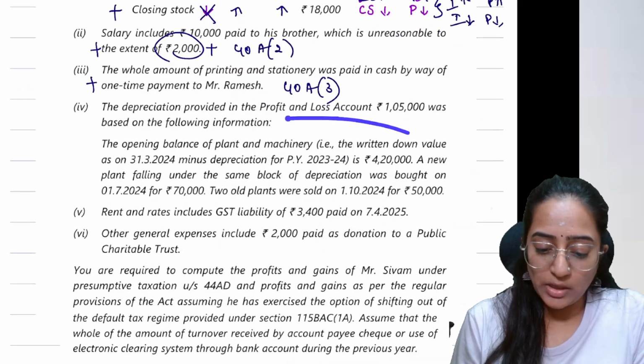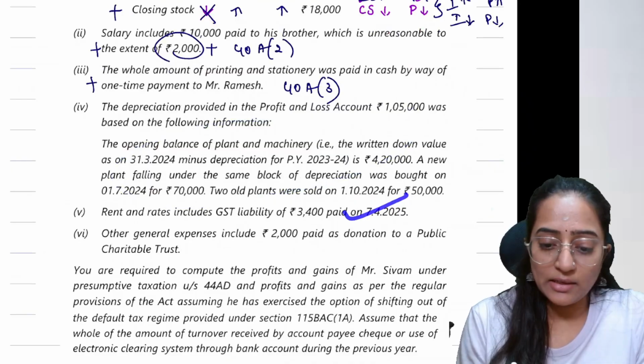This depreciation, we are going to see this depreciation. What will happen to this rent and rates? This is nil effect.